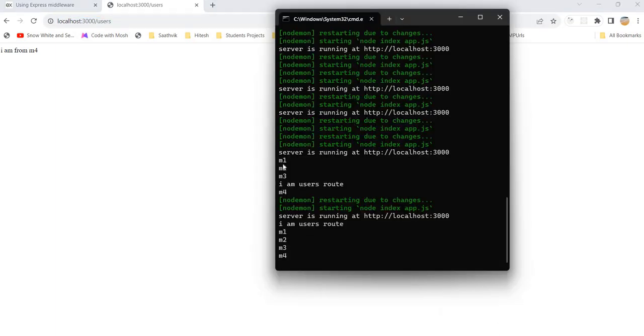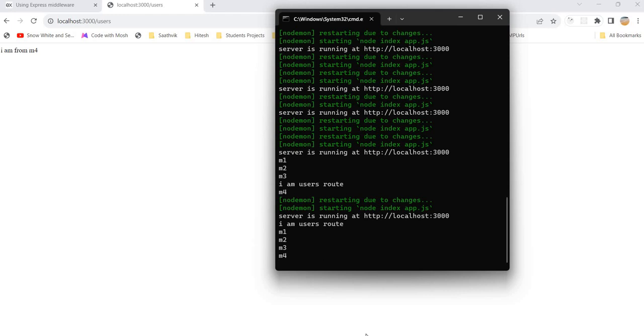Previously we got M1, M2, M3, I am from user's route, and M4. Here the first hit is the user's route, but the user's route is not taking the responsibility to finish the response cycle, so it just hands over to M1, then M1 to M2, M3, and finally the finisher M4, Mahendra Singh Dhoni, came and sent a response to the client.